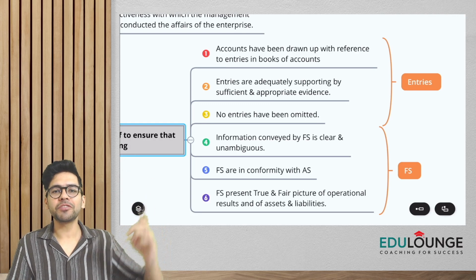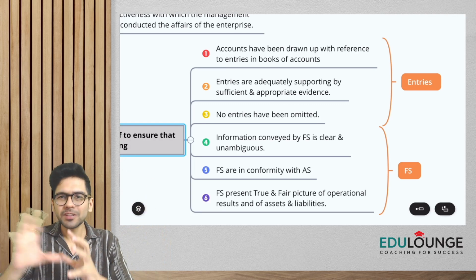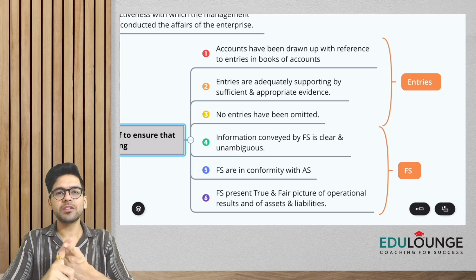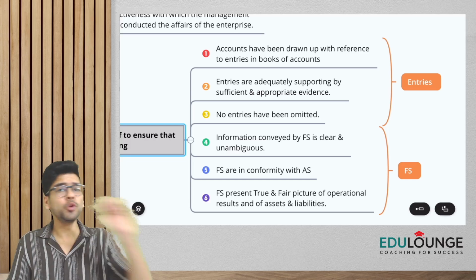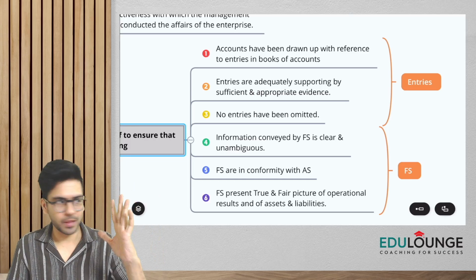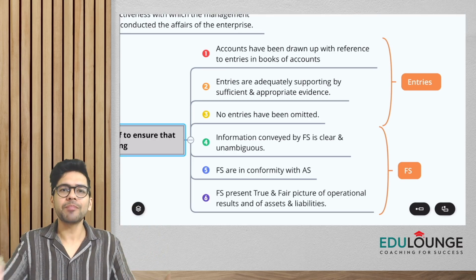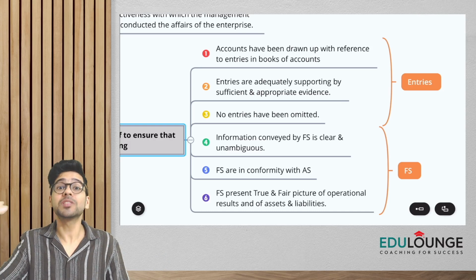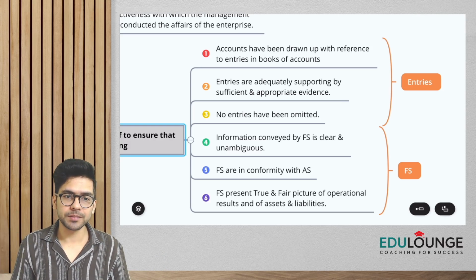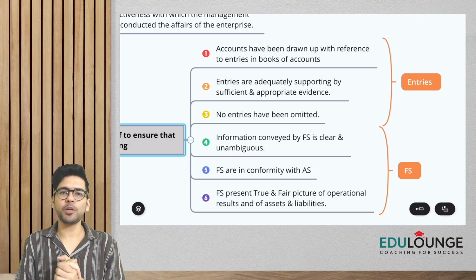So the first 3 points, if you can see, are primarily with respect to entries, right? What are the 3 points again? Number one, the books of accounts are in accordance with the entries. Number two, no entries should be omitted. And number three, whatever entries have been made in the books should be supported by evidence. Three points with respect to entries.